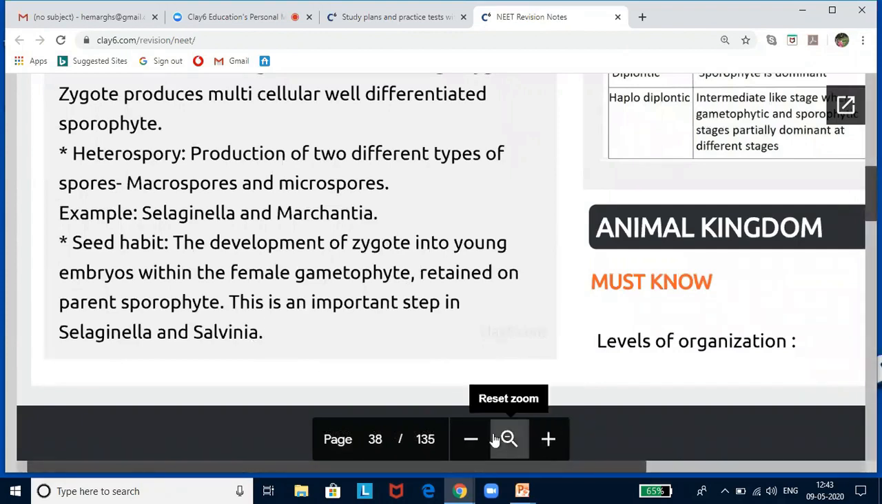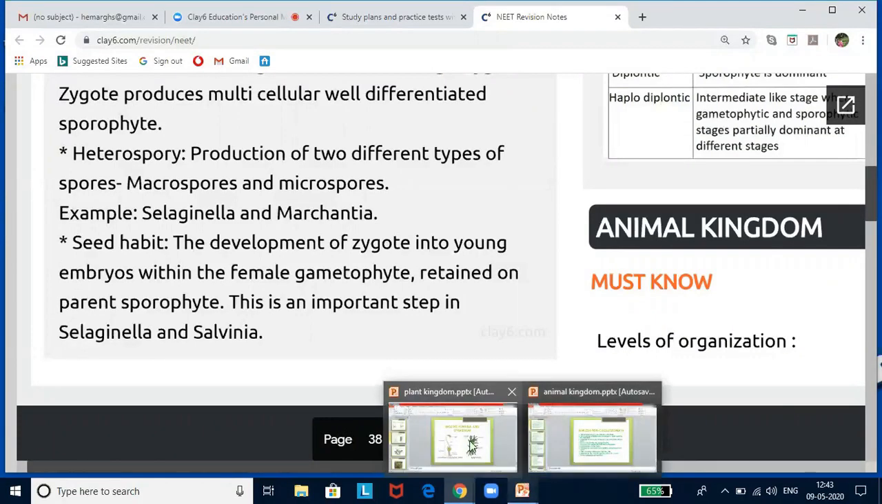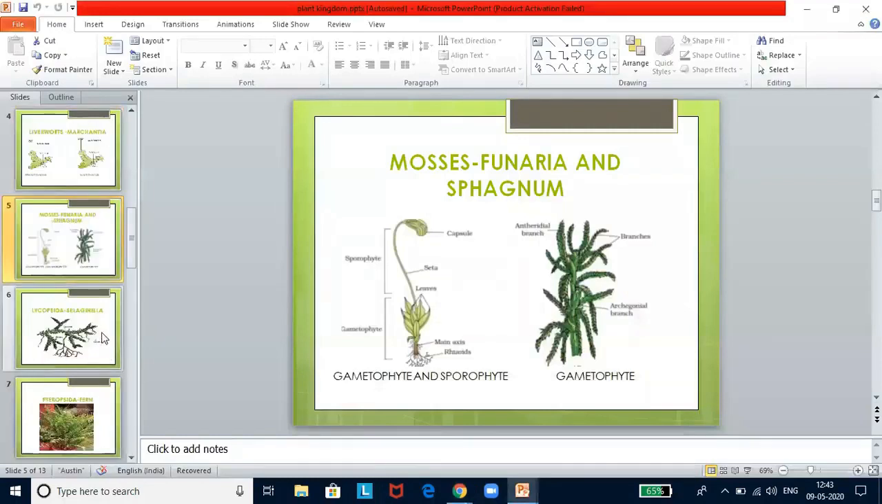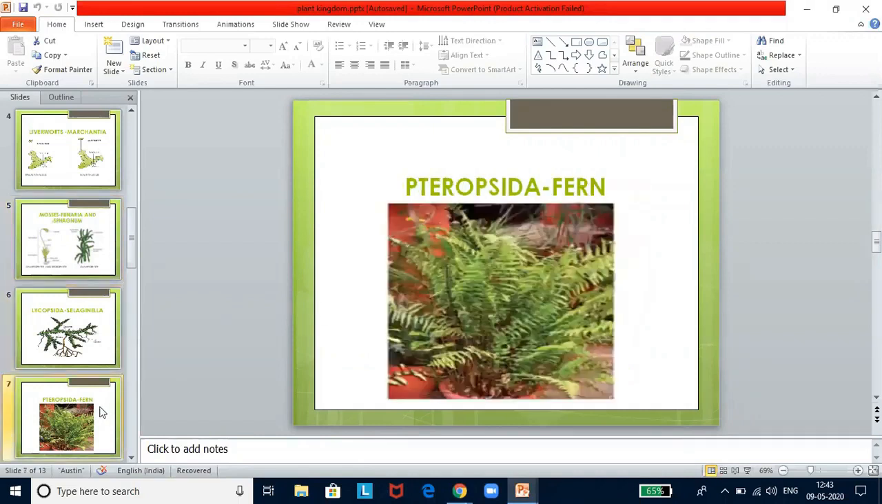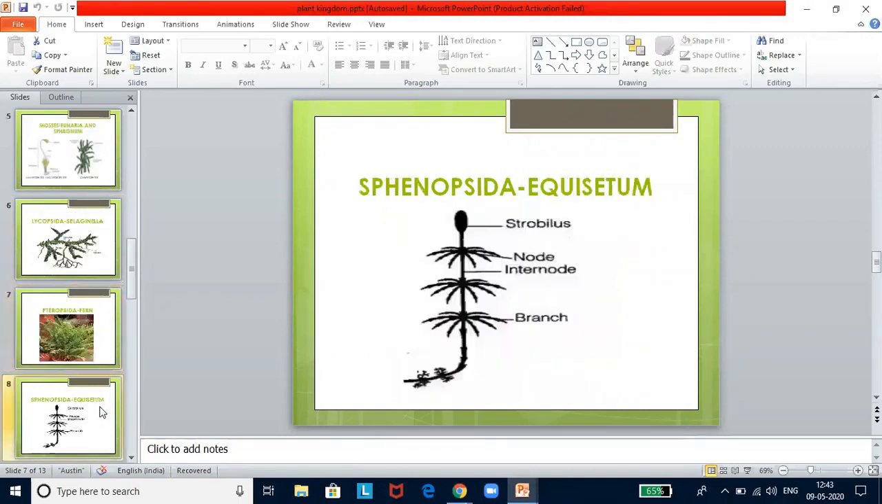So the precursor to the seed habit is seen in which organisms? They will give you many choices. In that, the correct choice will be Selaginella and Salvinia. So, Lycopsida, it is Selaginella. Pteropsida, it is a fern. Sphenopsida, Equisetum is an example.